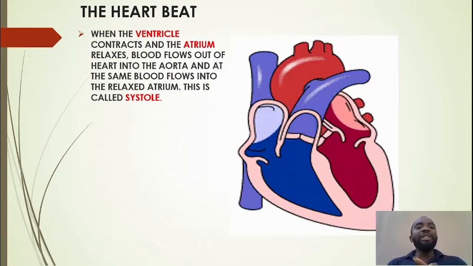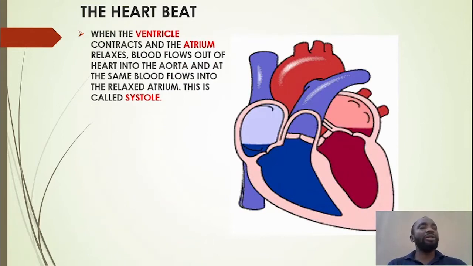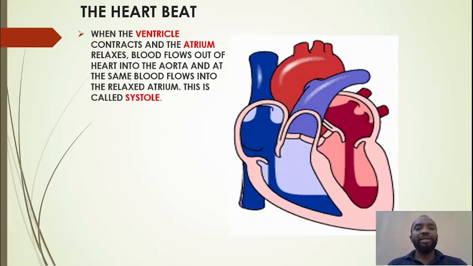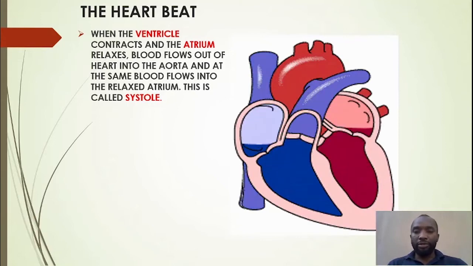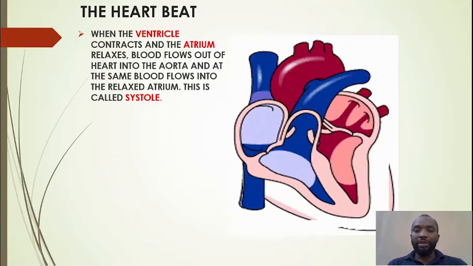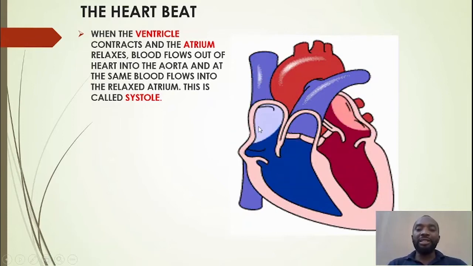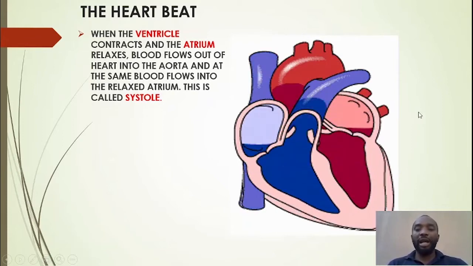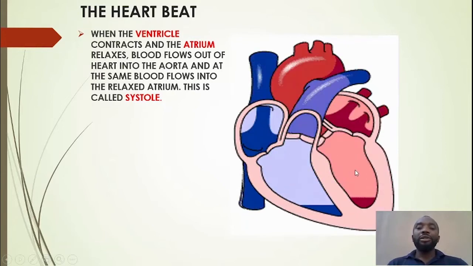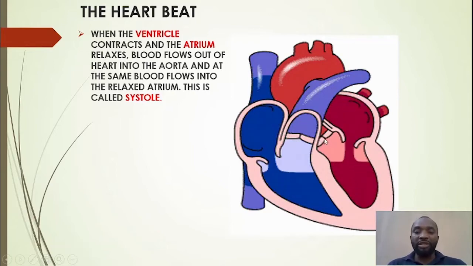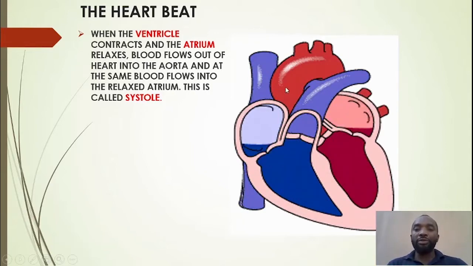Now let's look at how the heart beats. When the ventricle contracts, the atrium relaxes. If you look at it here, this is the ventricle. Look at the two of them, this is the left, and this is the right. When it contracts, you will see that this atrium and this atrium will relax. So when it contracts, it will push blood from here, and this valve, you look at this valve, will open, and then the blood will flow out of the heart.